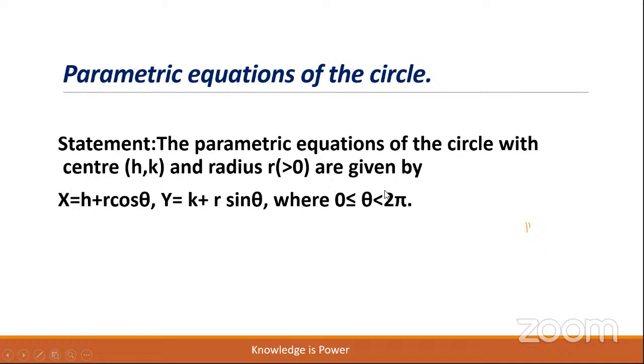So if theta is taken from 0 to 2 pi and substituted in x equal to h plus r cos theta and y equal to k plus r sin theta, we shall get an ordered pair (x, y), and the locus of this is a circle. Such a form is called the parametric equation of the circle. Here theta is a parameter.